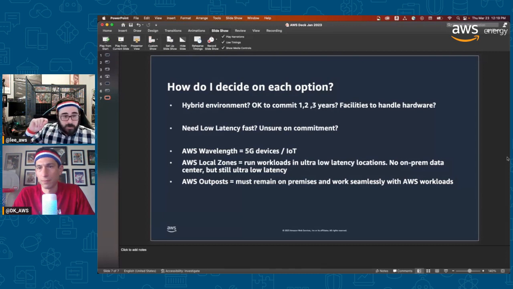Local zones, if you're going to think of them again, you need the ultra low latency, but you don't have an on-premise data center, right? You're not physically doing something. You don't have it. You don't want it. Local zone. And then Outposts, you need seamless integration between AWS workloads, and you need to stay on-prem for some reason. That's the easiest way to distinguish this.